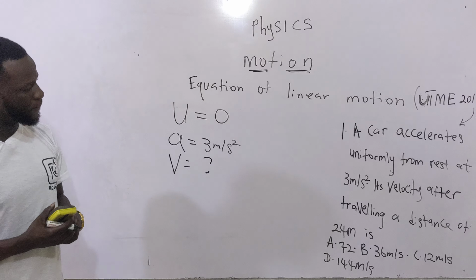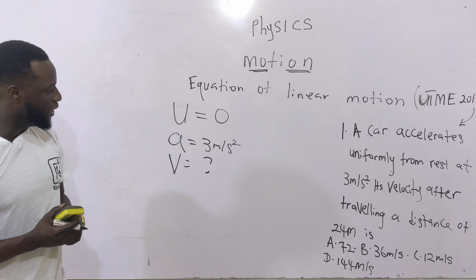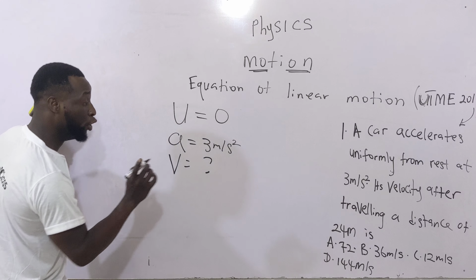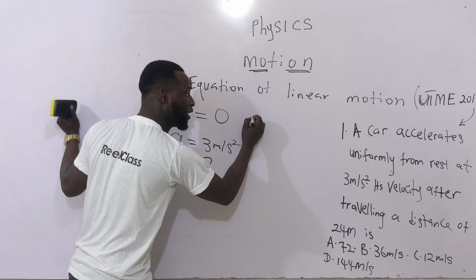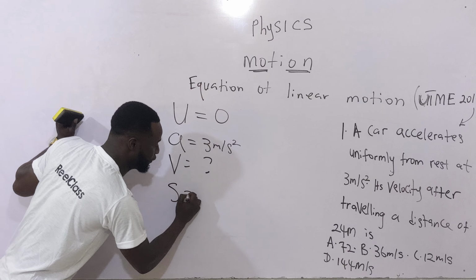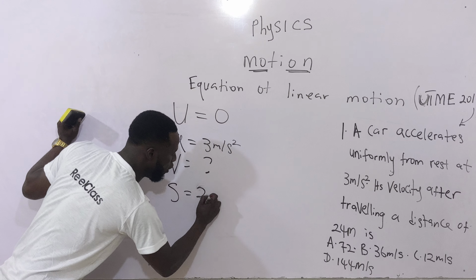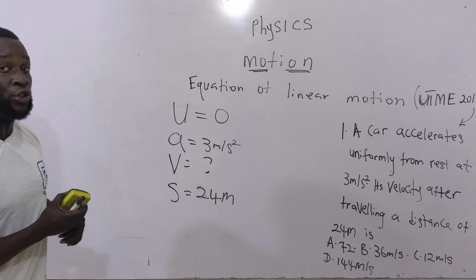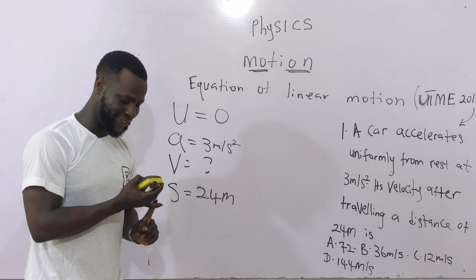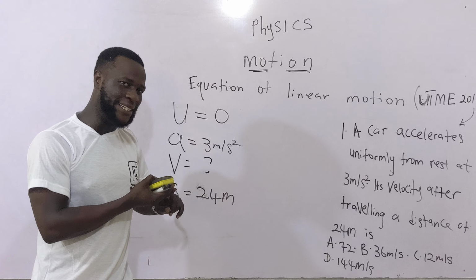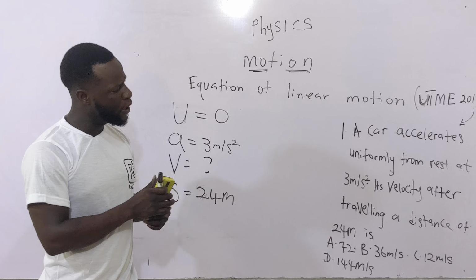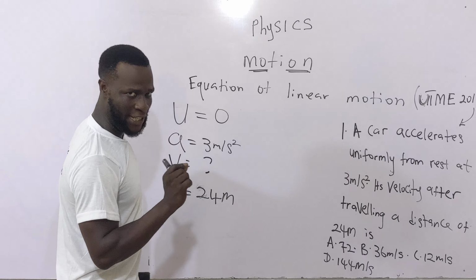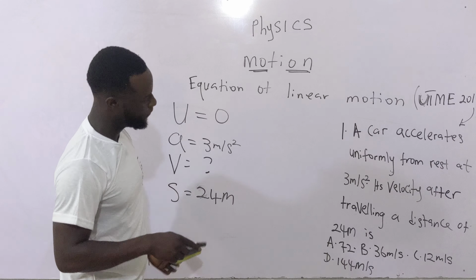Next question is, which of the equations are we going to use? Moreover, they also give us distance, which is 24 meters. Which of the equations are we going to use? Is it going to be the first? Is it going to be the second? Is it going to be the third? Or is it going to be the fourth? We are going to use the third equation, and this is why.